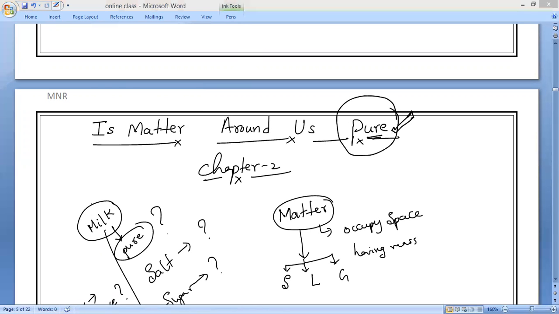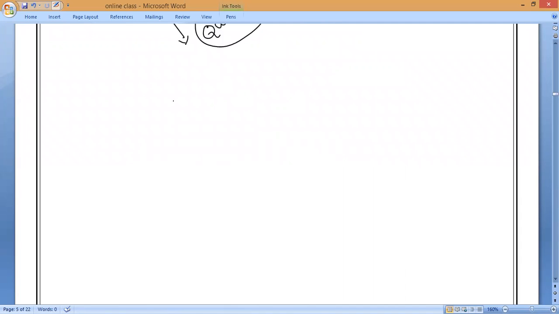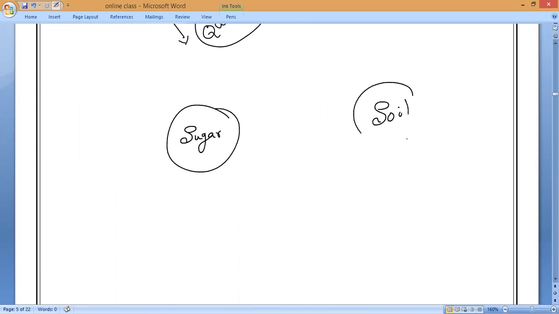Now, let us start with a general discussion so that you can understand more. Do you all know sugar? Everyone, yes, please respond. Now let me take the sugar, which you all know. And let me take the soil. Do you all know soil, everyone? Soil means what? Matti. In Tamil, what can we say, Hari? Soil means?